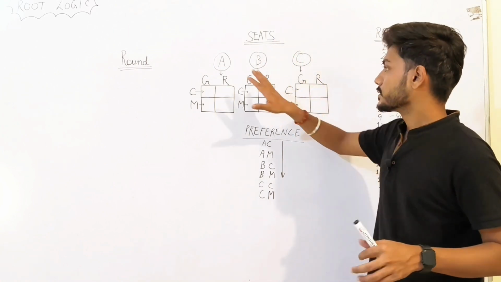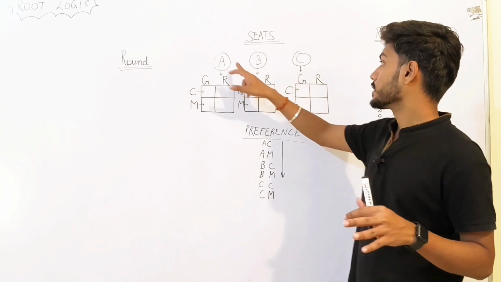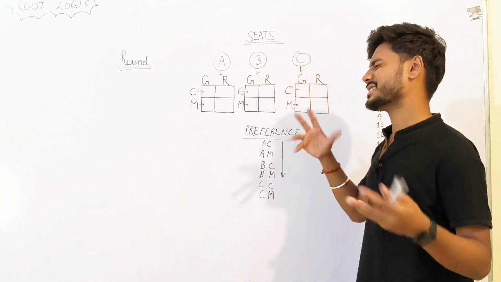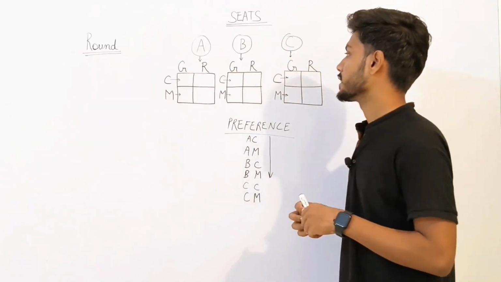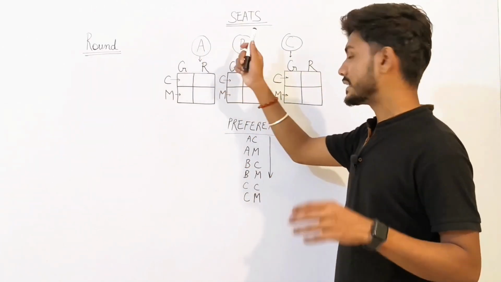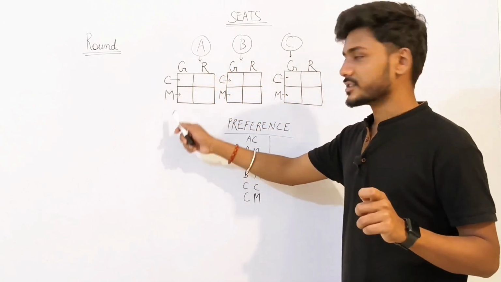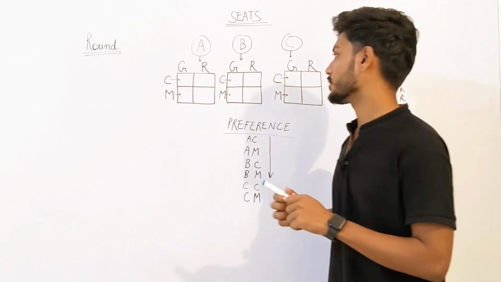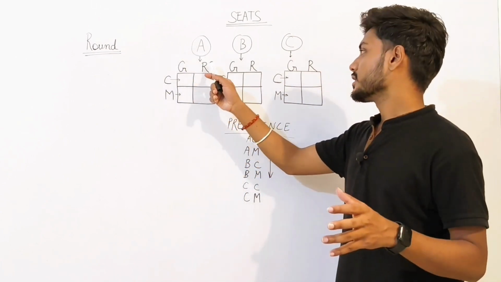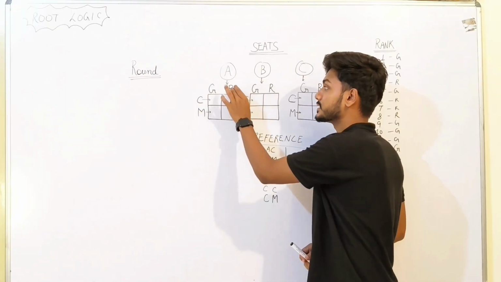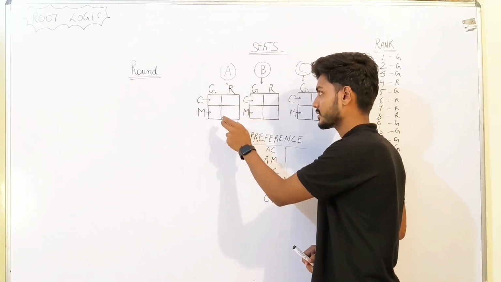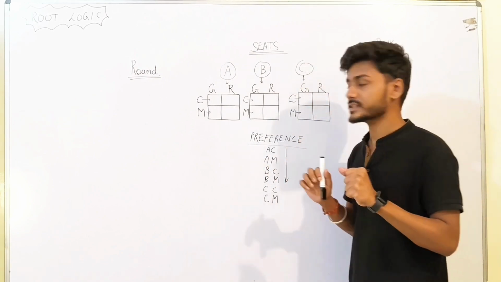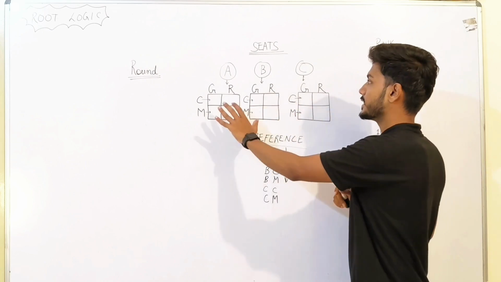Now here are 3 institutes, A, B, C. You can assume any institute. Suppose A is IIT Bombay, B is an NIT, and C is an IIIT or any GFTI, likewise. In each institute there are only 2 branches: CS and mechanical, C and M. By G I mean general again, by R I mean reserved. This seat is reserved, that is why R. For simplicity again, I'm not mentioning SC, ST, OBC and all other categories. Likewise, all institutes are the same.